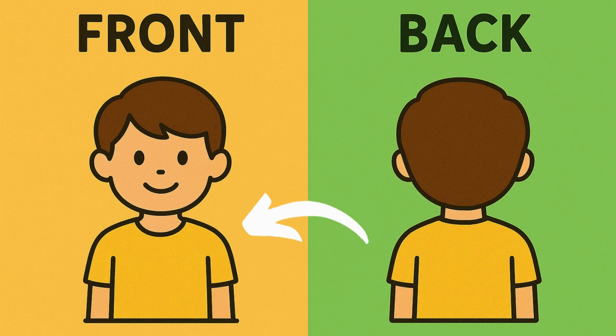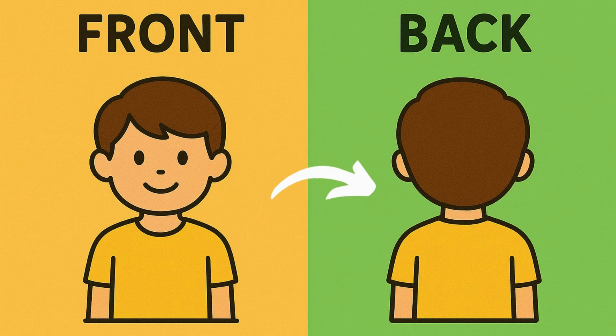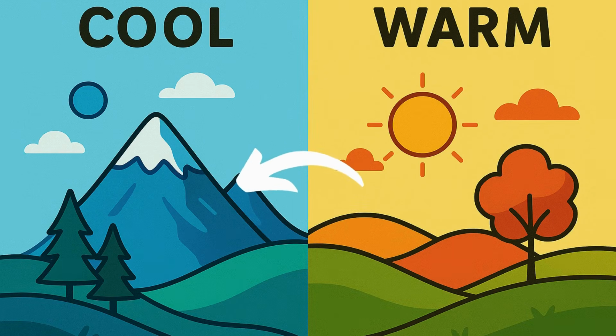Front. Back. The boy is facing the front. We can see his face. The boy is facing the back. We cannot see his face. Cool. Warm. The snowy mountains feel very cool and refreshing. The sunny place with trees feels warm and bright.